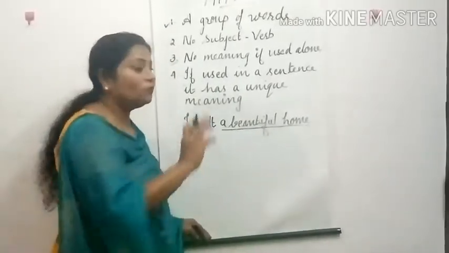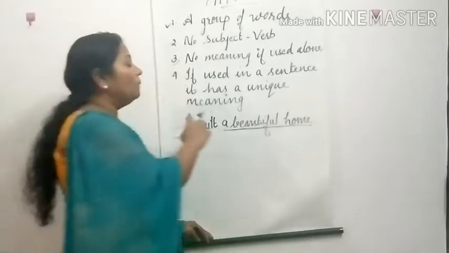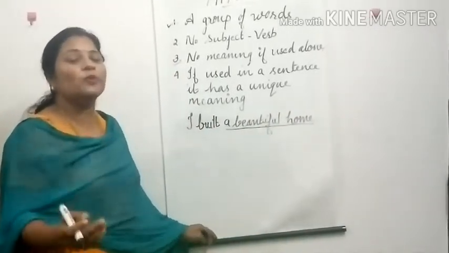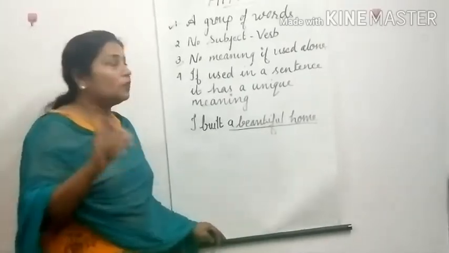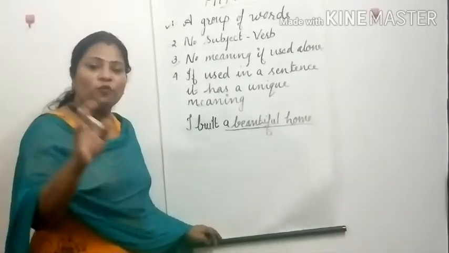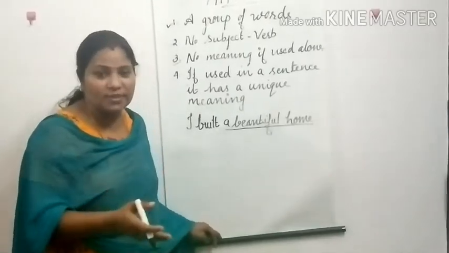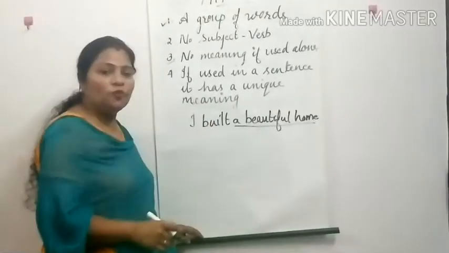Where a subject and verb combination is there and it gives a complete meaning, that is called a clause, which you will learn in your next lesson. So in this lesson we will be talking about phrases and the different kinds of phrases. So, I built a beautiful home.